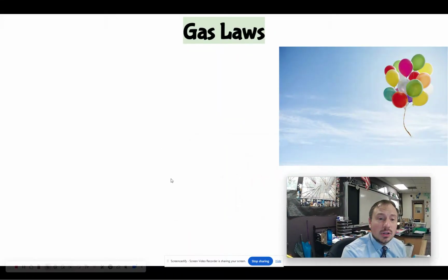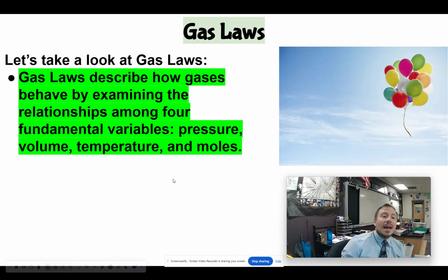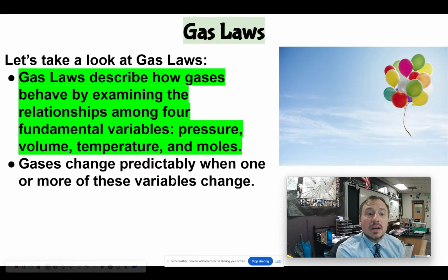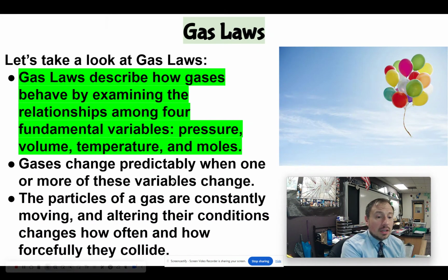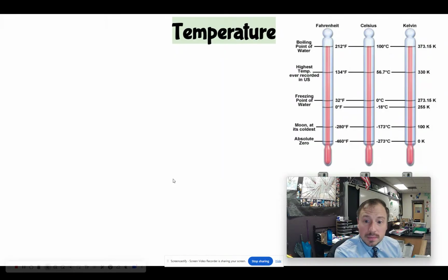The gas laws describe how gases behave by examining the relationship among the four fundamental variables: pressure, volume, temperature, and moles. So when one of them changes, the others can change in a predictable manner based on these laws. They're constantly moving, altering their conditions, changing how often and how forcefully they collide into each other.